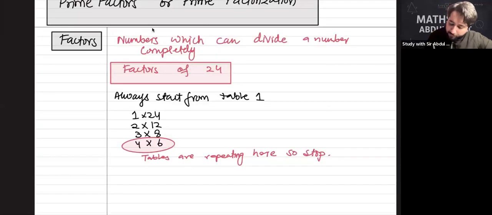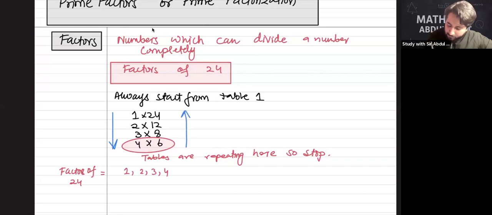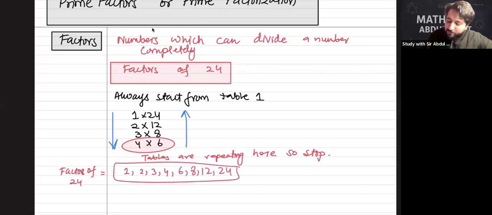So the factors of 24 are 1, 2, 3, 4. Do write these 4 from top to bottom and from bottom to top. Do not repeat any number, I suggest. It's 6, 8, 12, and 24.